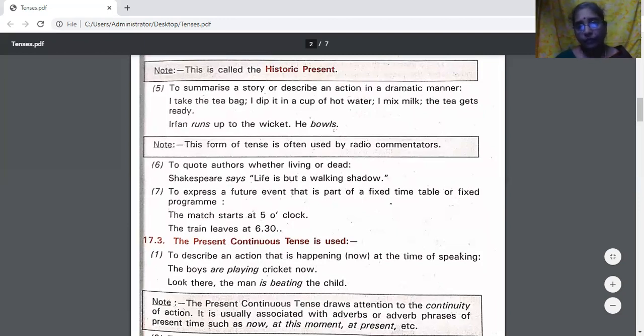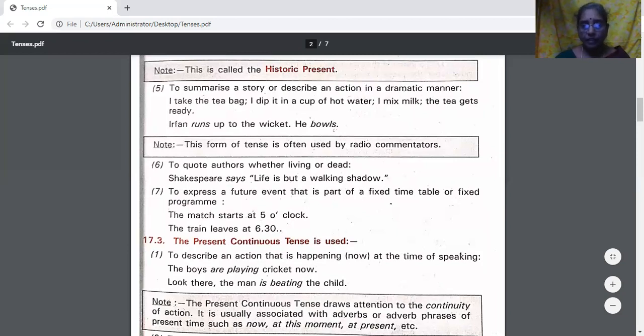This action also, in a very dramatic manner, you want to explain the things. That also uses simple present tense. Irfan runs up to the wickets, he bowls, like some commentary. The commentators also use simple present tense. What is happening now, isn't it?